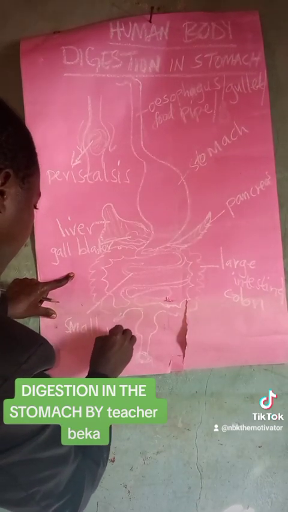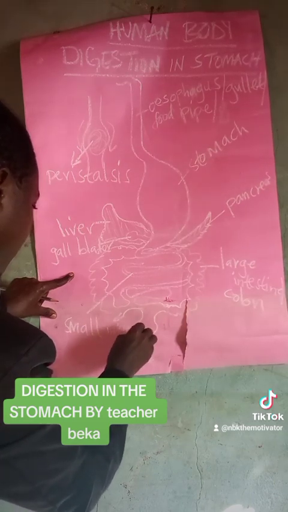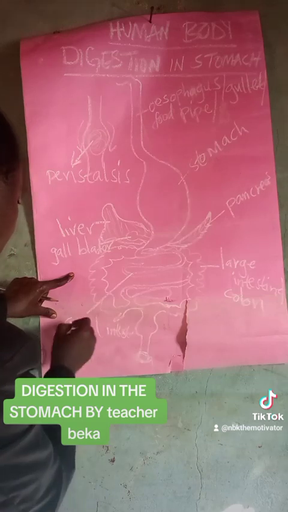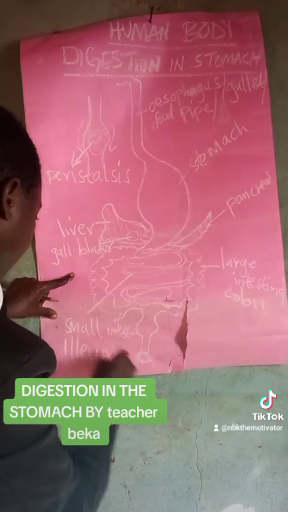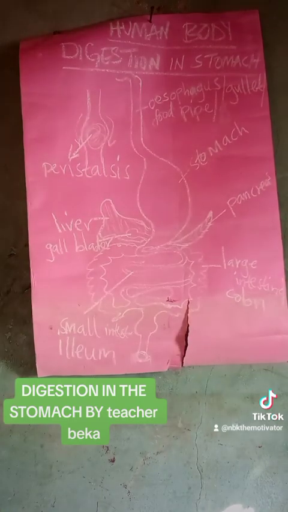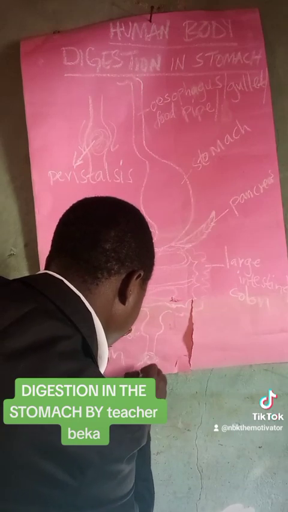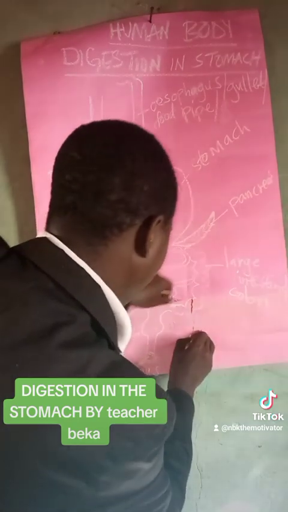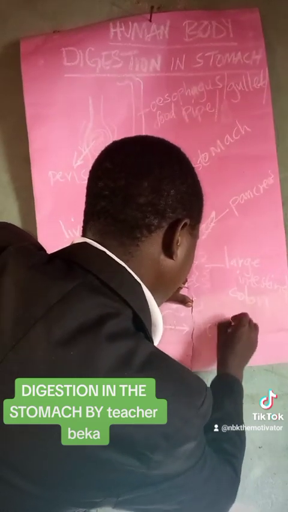Small intestine. Also, it is known as the ileum. The small intestine is known as ileum. And here, finally, we have what we call the anus. And without forgetting this part, this one is known as the rectum.